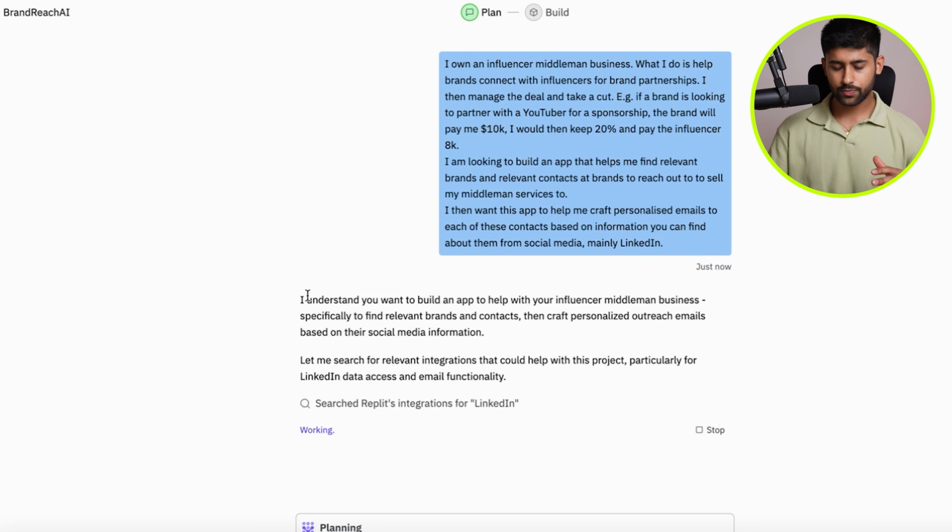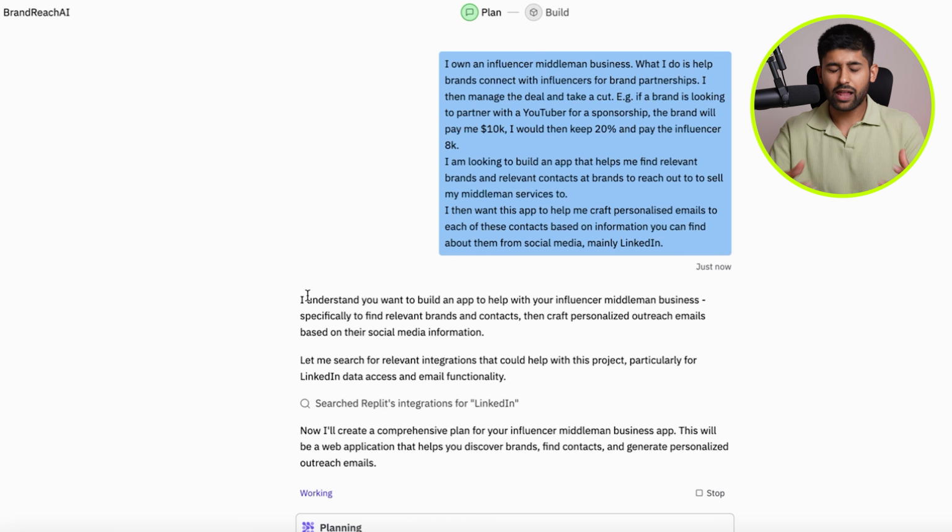So it's really cool because, unlike other AI agents and platforms like this, this one actually will go through and create the plan first. So you can approve the plan, you can add stuff to the plan, and then it's going to build exactly what you want. It's super intuitive. So I'll show you guys that in a second.